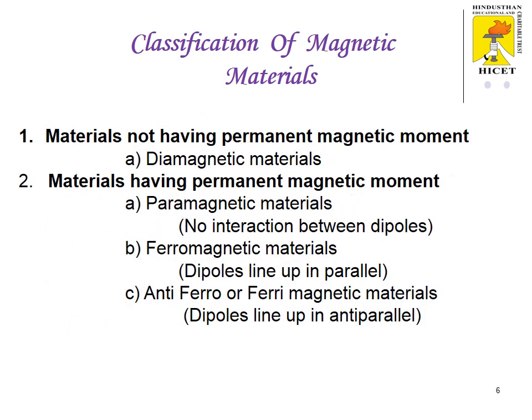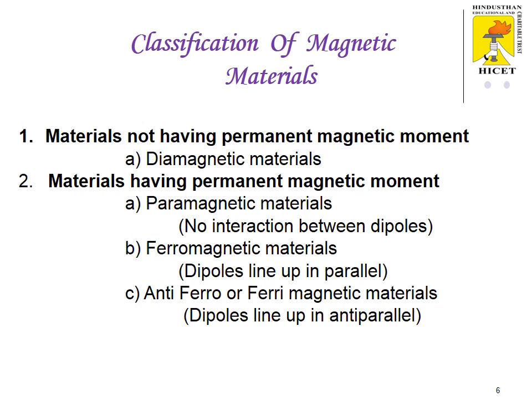Materials not having permanent magnetic moment are called diamagnetic materials. If the materials have permanent magnetic moment, then we can call them paramagnetic, ferromagnetic, antiferromagnetic or ferrimagnetic. Please understand, if the materials do not have any permanent magnetic moment, they are diamagnetic. If the materials have permanent magnetic moment, they are para, ferro, antiferro and ferri.